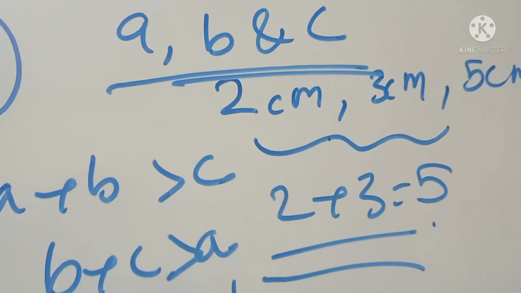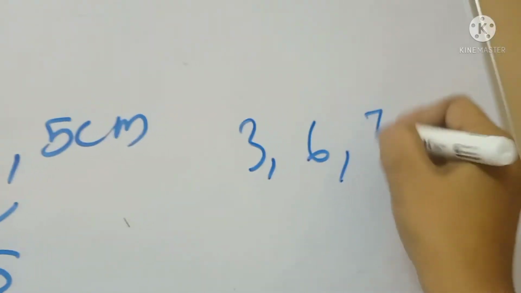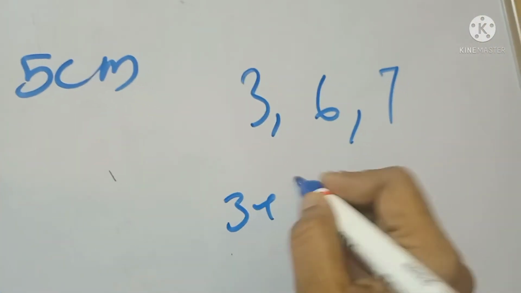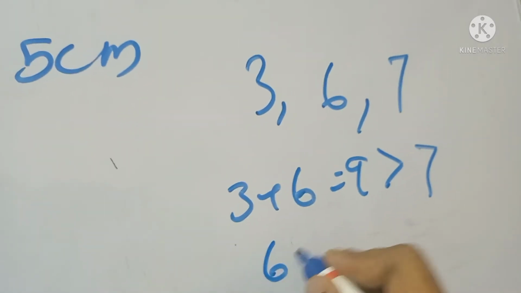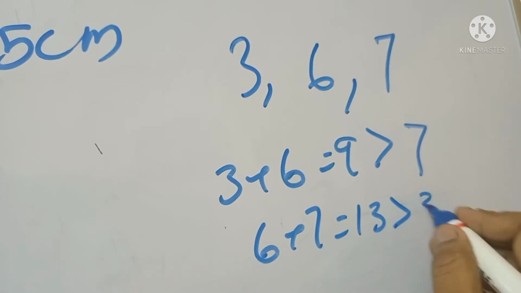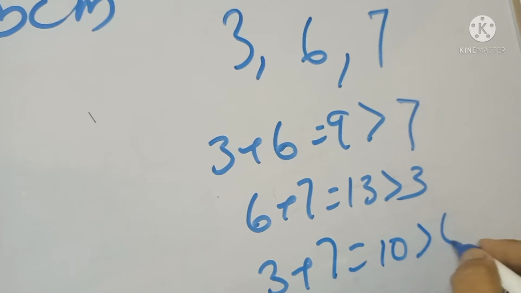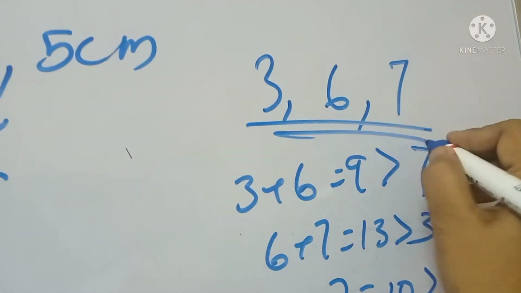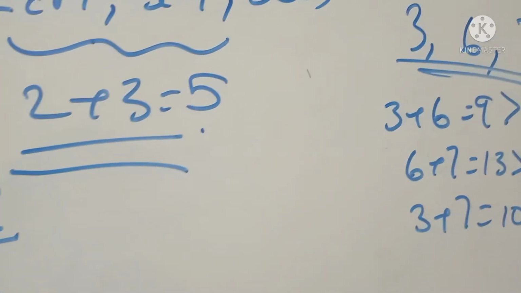The next question: 3, 6 and 7. So what is 3 plus 6? It is 9, and 9 is greater than 7. 6 plus 7 is 13, and 13 is greater than 3. Then 3 plus 7 is 10, and 10 is greater than 6. So we can construct a triangle with the measures 3 centimeter, 6 centimeter and 7 centimeter.